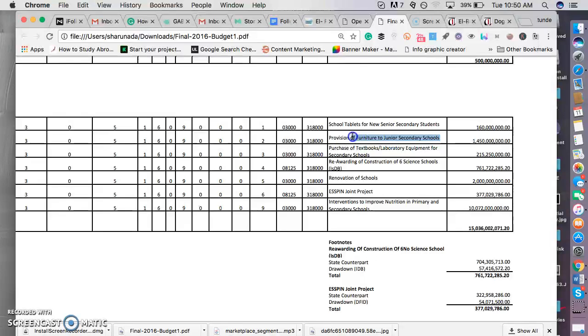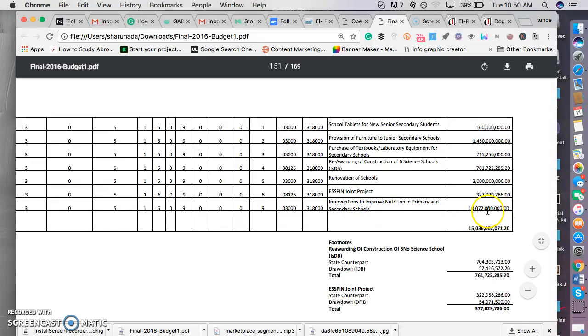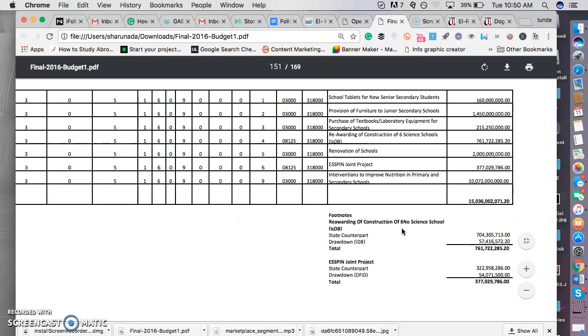Might be of interest. You may want to check this out if you are from Kaduna State. And also you can use this kind of model for your own state too. Renovation of schools. Which schools are they renovating for 2 billion naira? So we need to ask for these details. Intervention to improve nutrition. I think this has to do with federal government intervention. I'm not too sure anyway. You may want to check it, and it is 10 billion naira. So it's a whole chunk of money.